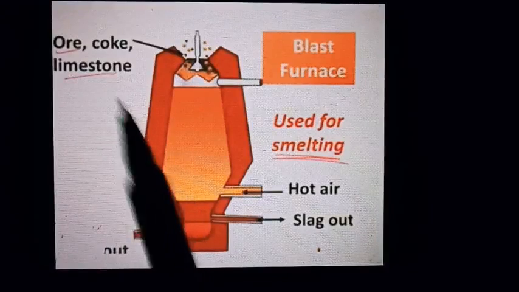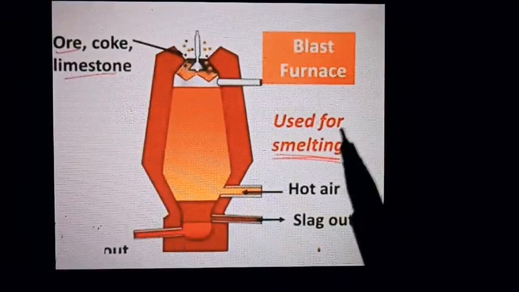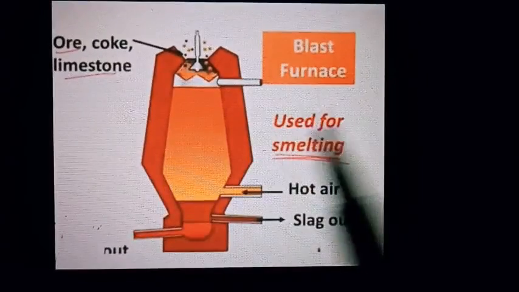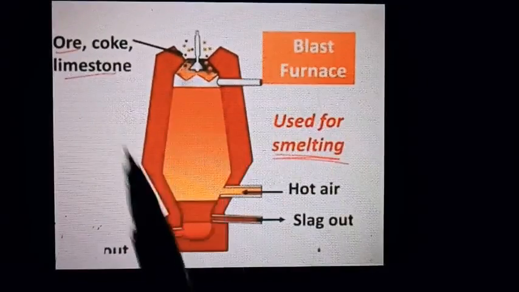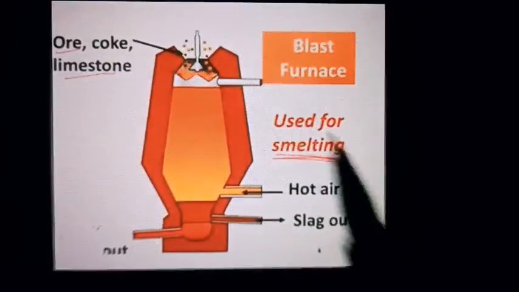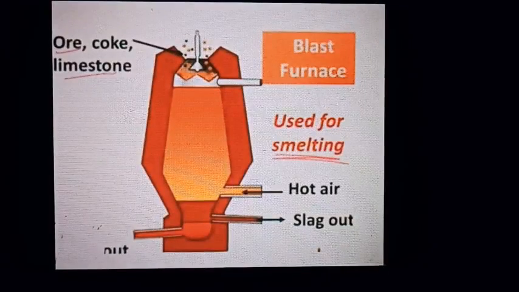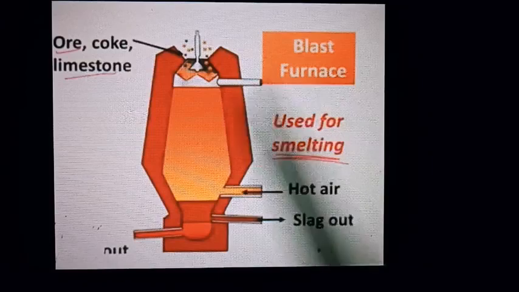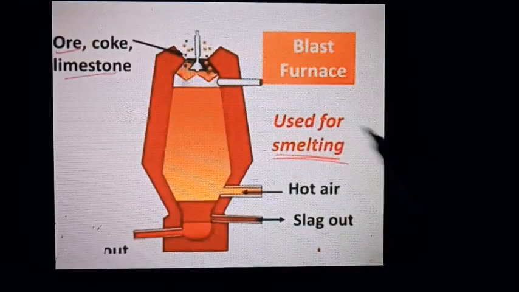It reacts with the flux to give a slag which comes out. And what do you mean by smelting? The process of removing impurities and obtaining the pure form of metal, the whole process, is called smelting.